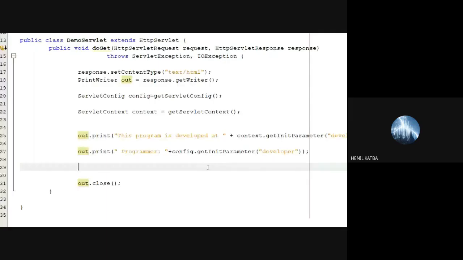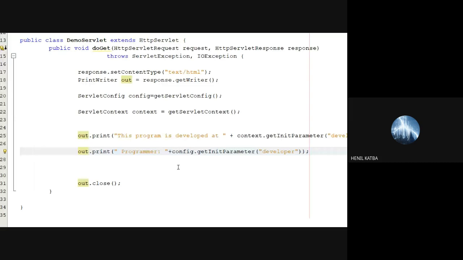Yes or no? Look at the web.xml. Developer. This is my config parameter. Okay, so I can use config.getInitParameter.